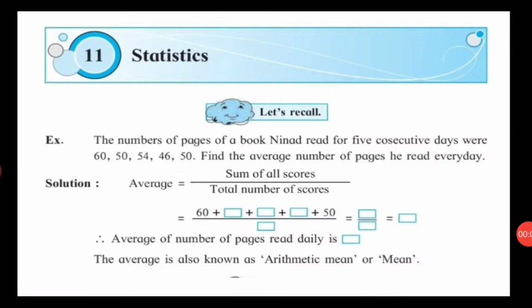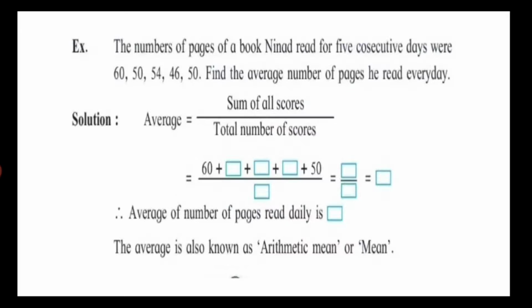Name of lesson number 11 is statistics. Children, in our previous standards we have seen how to find out the average of the given numbers. So let us recall from the given example, we will get the idea what we mean by statistics. The numbers of pages of a book Ninad read for 5 consecutive days were 60, 50, 54, 46, 50. Find the average number of pages he read every day.